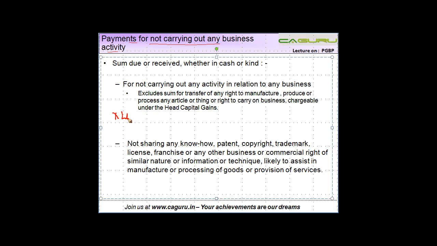Let's say X Limited was carrying out the business of selling rice domestically. Now, A in USA acquired the business of X Limited, which was selling the rice domestically in India.